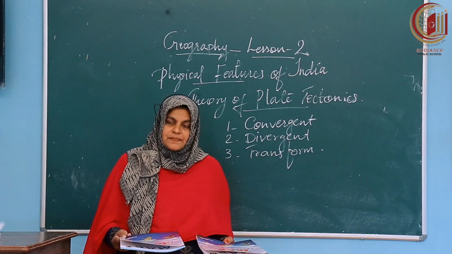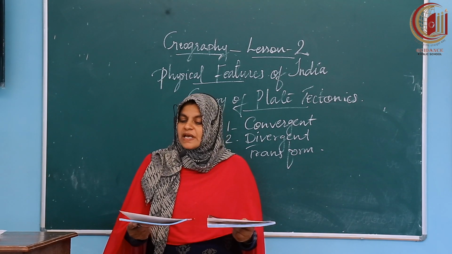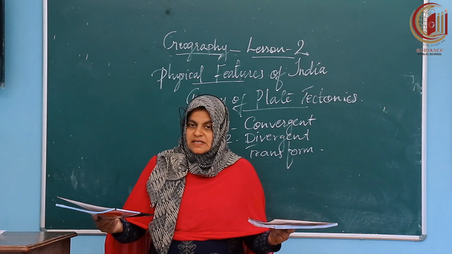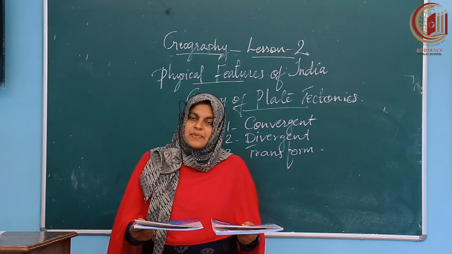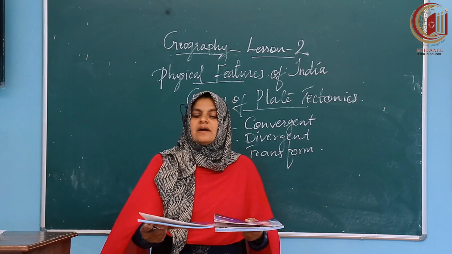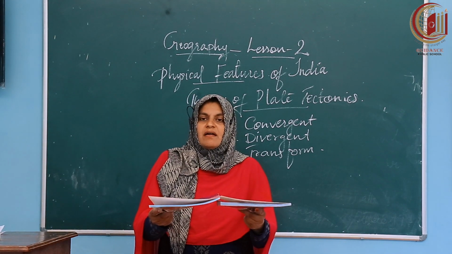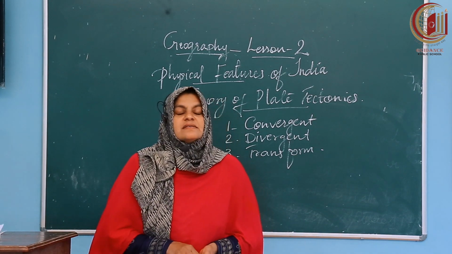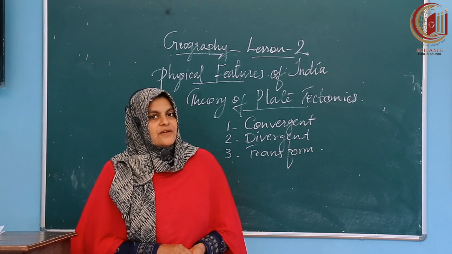Sometimes these layers of rocks are moving away from each other, so the landmass in between is going down. Sometimes one plate is moving in this side, and one is coming from the other side. Sometimes these two collide, or one comes above the other layer. So this causes the forming of different relief features.